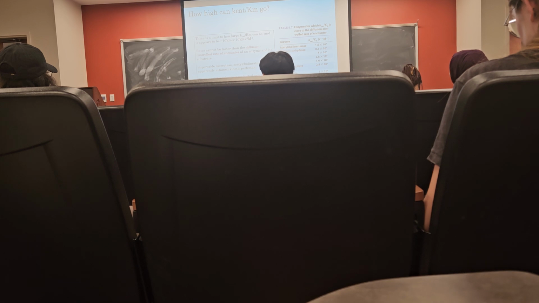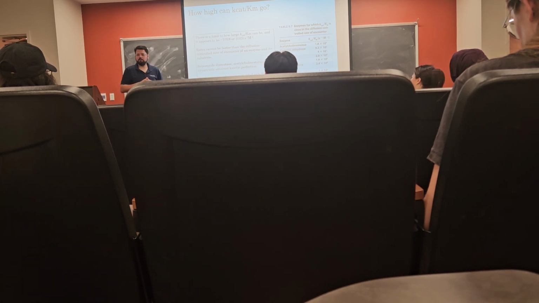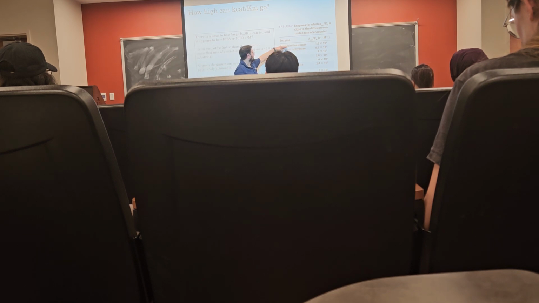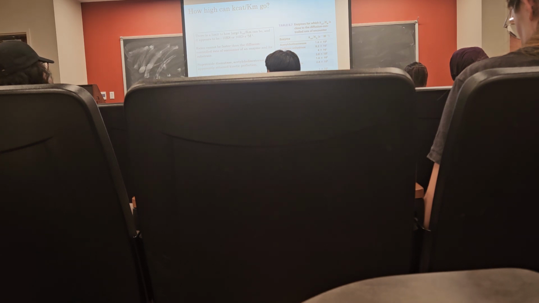Superoxide dismutase is one of the most kinetically perfect enzymes that we know. It's got a K-cat over Km value of 7 times 10 to the 9. So the rate constant of the interaction between superoxide dismutase and a reactive oxygen species is very high. That means that they always bind, essentially, right? 99.99% of the time they bind and catalysis occurs. We look over here, acetylcholinesterase also has a very high K-cat over Km value. This is important. Acetylcholinesterase, we'll talk about when we look at membranes, is responsible for degrading acetylcholine in synaptic clefts. And this has to happen very rapidly in order to get the proper pattern of depolarization and repolarization of the synaptic membrane.